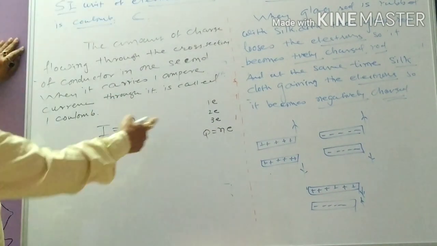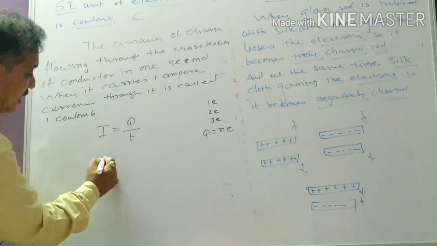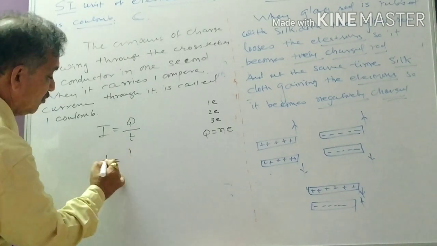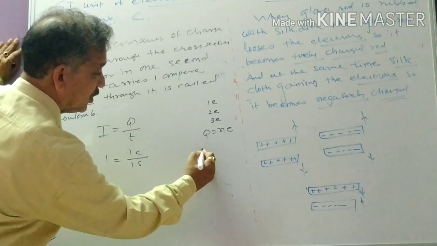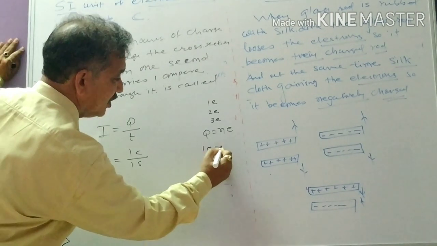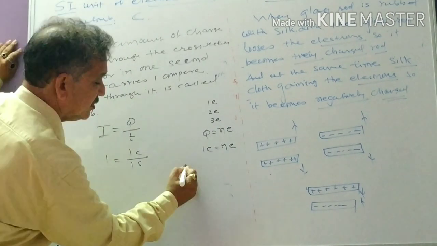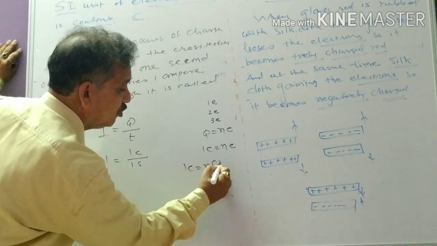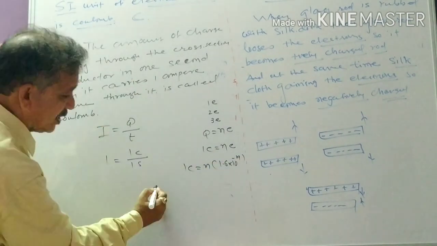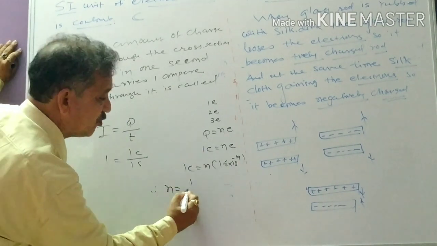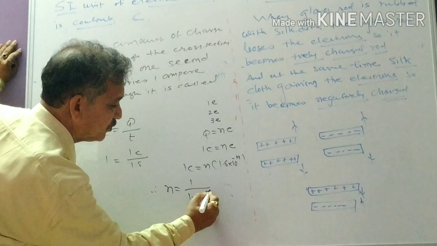So now we are ready to calculate how many electrons make up 1 coulomb of charge. Here I is 1 ampere, Q is 1 coulomb, and t is 1 second. But Q is equal to 1 coulomb, so 1 coulomb will be equal to n times e. So we can write 1 coulomb equals n times the value of e, which is 1.6 into 10 raised to the power of minus 19. So you can determine this value of n. n will be equal to 1 upon 1.6 into 10 raised to the power of minus 19 electrons.